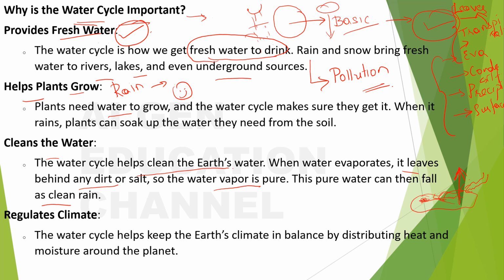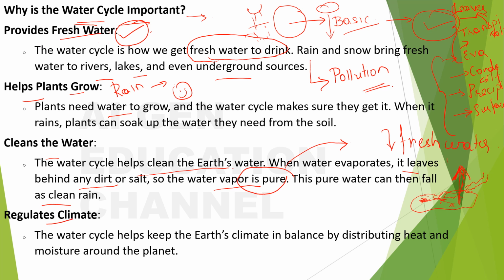So all the dust particles will be left behind, and the water in the form of water vapor will rise up, okay? So what you get is pure water vapor. And when this pure water vapor condenses and later when the precipitation happens, what you get is fresh water, okay?